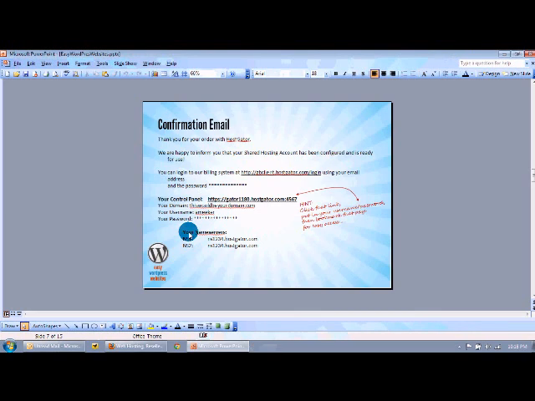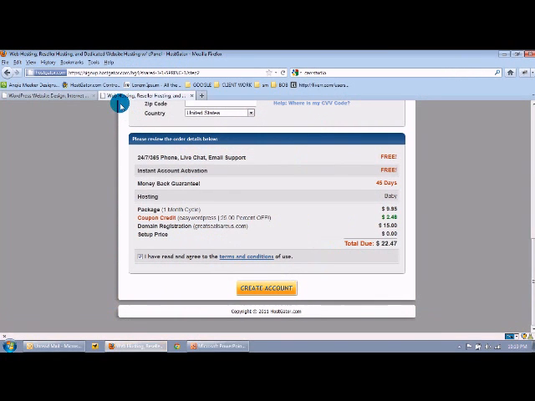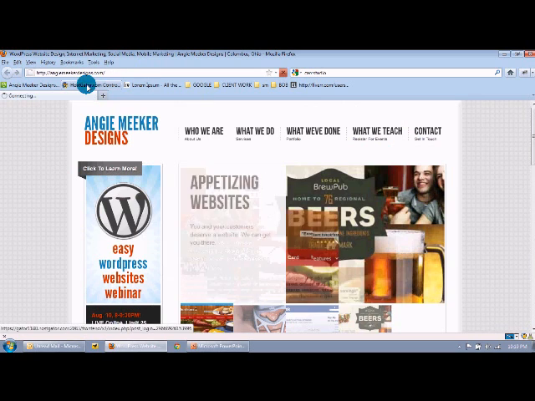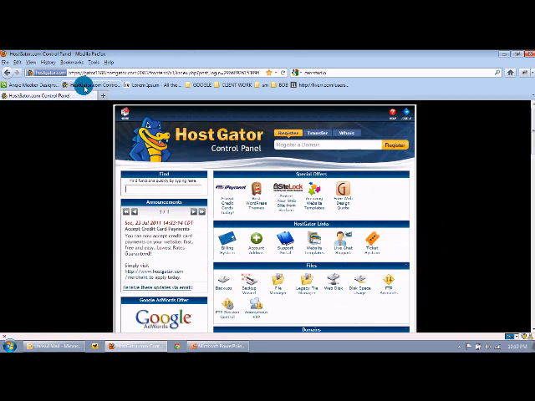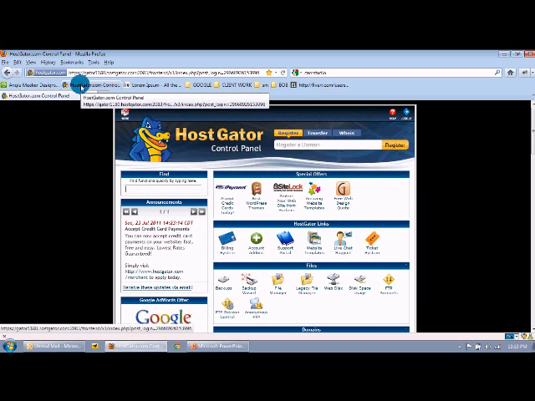So what we're going to do right now is go ahead and jump in to a cPanel account on HostGator. So here I've got my HostGator account bookmarked, and so I just clicked on it.